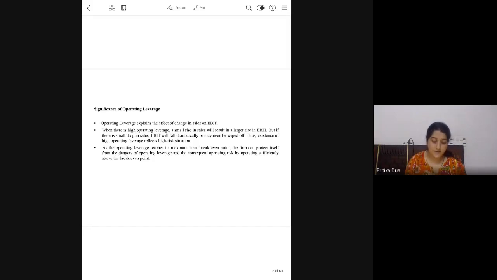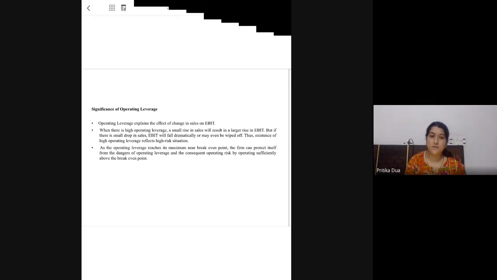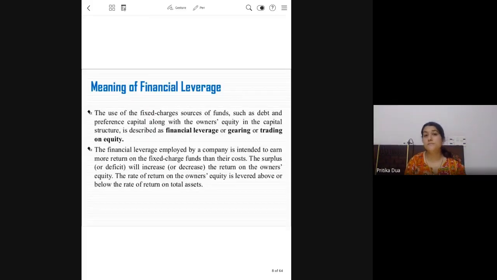The second leverage is financial leverage. And as I told you, financial leverage comes from the financial structure of the firm. So operating leverage is related to the investment decisions. How are you investing in fixed assets, managing your fixed cost.